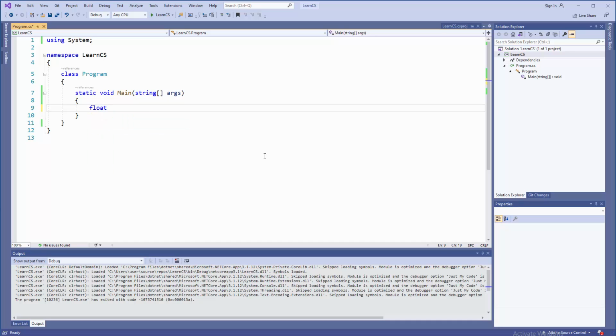They will be float data type, fNumber, let's say this will be 10.56. Don't forget to use uppercase F at the end. We're gonna have float sNumber for the second number, with the N uppercased. This one will be a little bit bigger for our operations. And we're gonna have an integer, tNumber, the third number, with value 9, when we are going to mess around with square root.